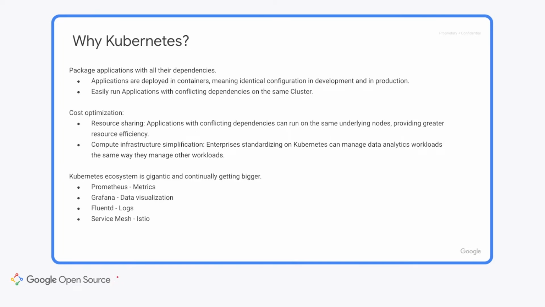Finally, the Kubernetes ecosystem is gigantic and only getting bigger. Many pieces of functionality are available in mature, open source packages. For example, if you need metric scraping and analysis, Prometheus is very popular. Grafana can be used to visualize those metrics and other data. If logs need to move to some central location, then FluentD is an efficient way to do so. A service mesh such as Istio can be used to ensure network access is restricted to exactly the endpoints that are needed, not others. For example, Spark executors may only be allowed to communicate with their owning driver, not other drivers in the cluster.